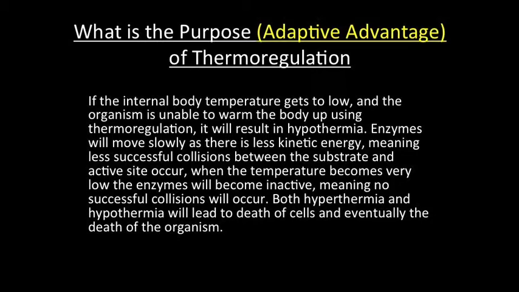If the internal body temperature gets too low and the organism is unable to warm the body up using thermoregulation, it will result in hypothermia. Enzymes will move slowly, as there is less kinetic energy, meaning less successful collisions between the substrate and active site occur. When the temperature becomes very low, the enzymes will become inactive, meaning no successful collisions will occur. Both hyperthermia and hypothermia will lead to death of the cells and eventually the death of the organism.